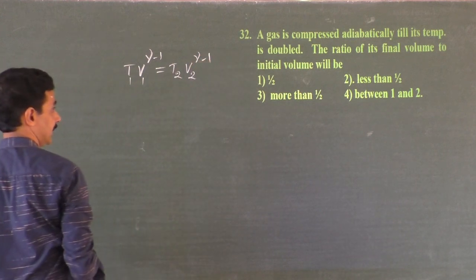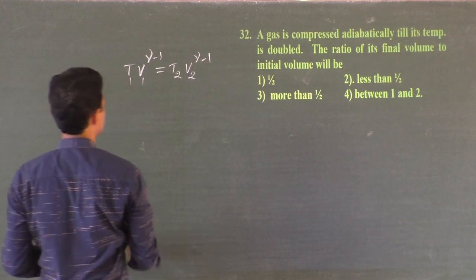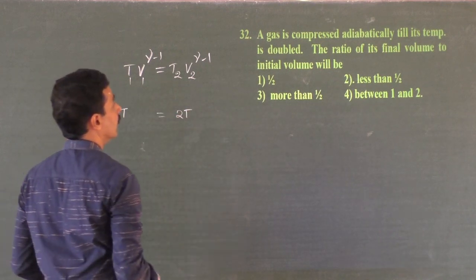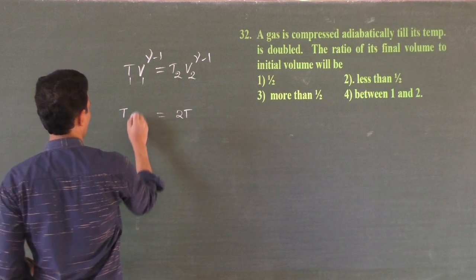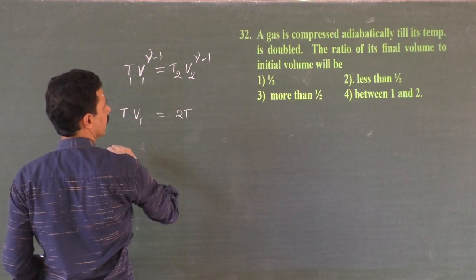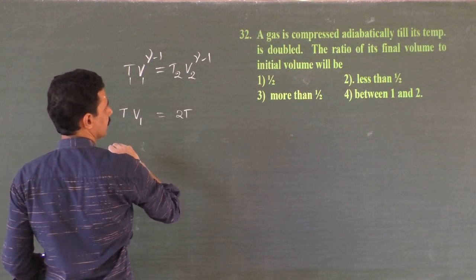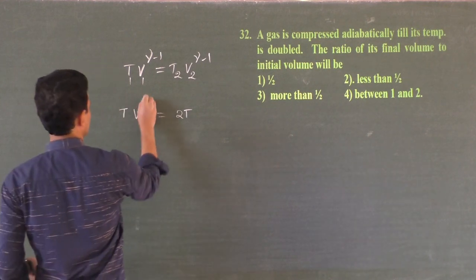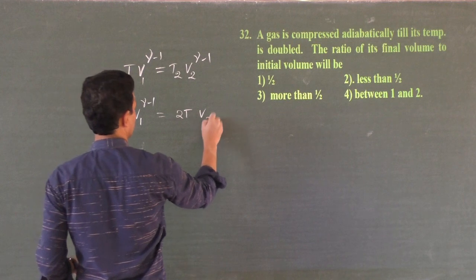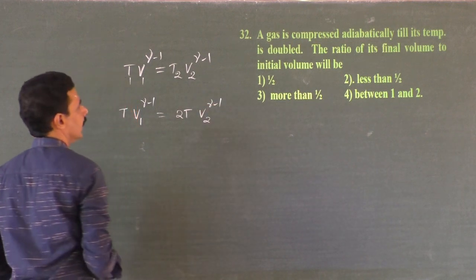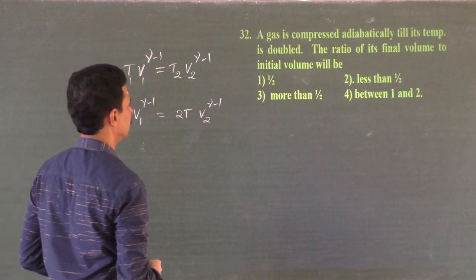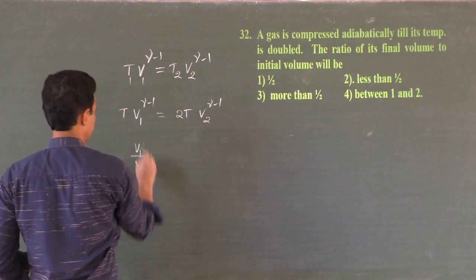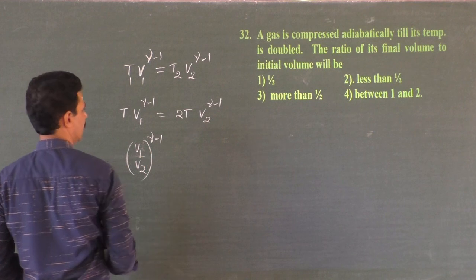A gas is compressed adiabatically till its temperature is doubled. T to 2T. The ratio of its initial and final volume. V1 to the power, gamma is not given, right? Adiabatically, okay. V1 to the power gamma minus 1, V2 to the power gamma minus 1, where gamma is not given. Gas is compressed, that's all. So we want V1 by V2 to the power gamma minus 1.